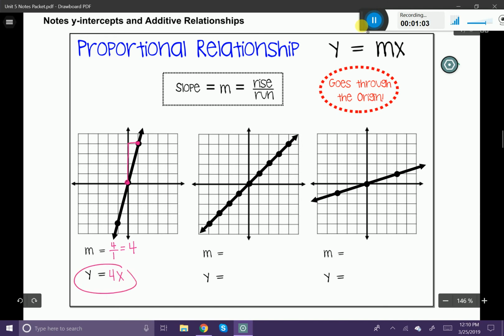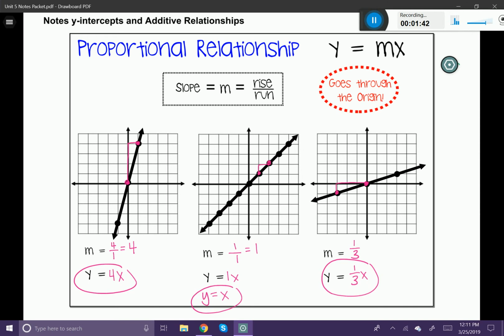For the second one, if we picked 2 points and found the slope, we would rise and run. That would give us 1/1, which is equal to 1. And then our y is equal to 1x. If you remember from before, y equals 1x, we can rewrite as just y equals x, because we usually don't write that 1 coefficient in front of our x. And the last one, I'm going to choose these 2 points here. I'm going to rise 1 and run 3. So that's going to be 1/3, and that doesn't simplify any further. So y equals 1/3 x will be my proportional relationship.